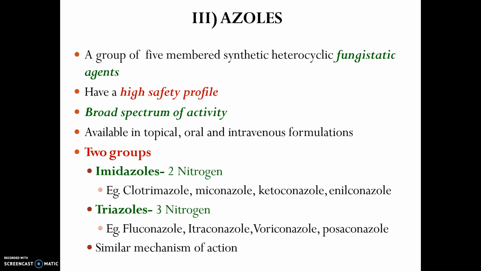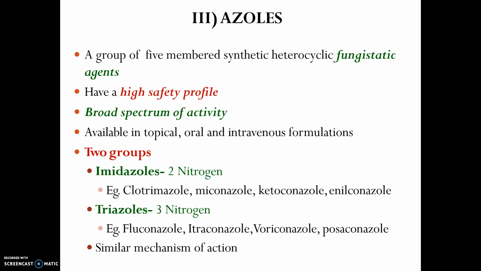So azoles, we are all familiar with these azoles. We have always heard the names clotrimazole, ketoconazole, fluconazole. So we are very familiar with these three names. So we can move to the azole section. Azoles are a group of 5-membered synthetic heterocyclic fungistatic agents.